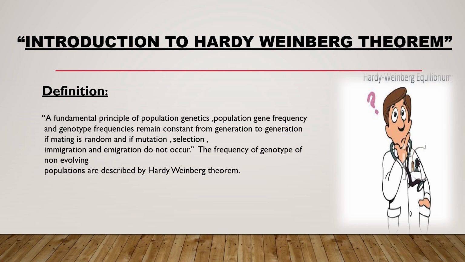It states that the population gene frequency and genotypic frequency remain constant from generation to generation if mating is random, and if mutation, selection, immigration, and emigration do not occur. The genotype frequencies of a non-evolving population are described by the Hardy-Weinberg theorem.